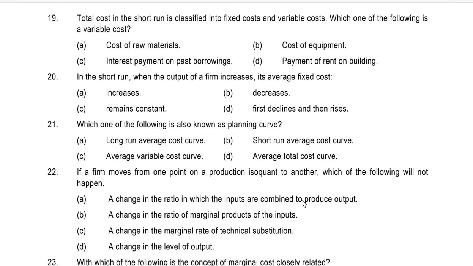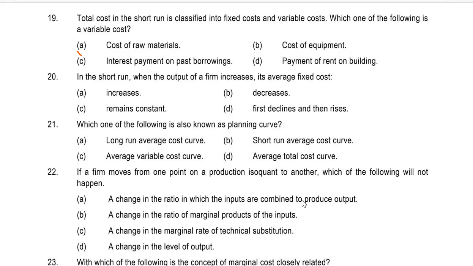Question number 19. Total cost in the short run is classified into fixed cost and variable cost. Which of the following is a variable cost? Cost of raw material, cost of equipment, interest payment on past borrowings, and payment of rent on building?